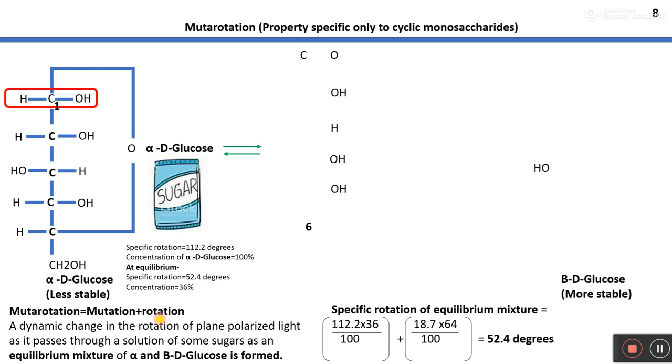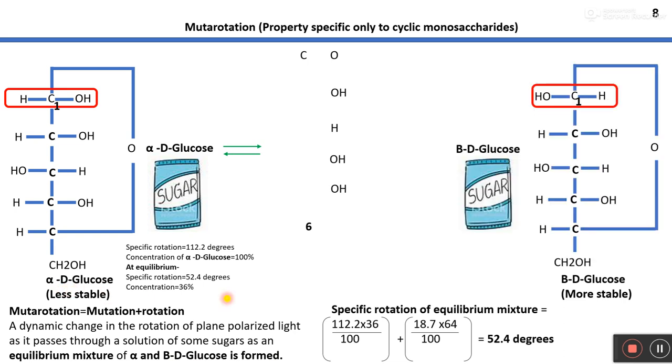So mutarotation can simply be defined as a dynamic change in the rotation of plane polarized light as it passes through a solution of some sugars, as an equilibrium mixture of alpha and beta D glucose is formed, right? Let's try to understand mutarotation with alpha D glucose and beta D glucose, because both are optically active compounds.